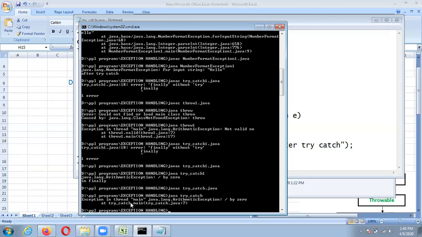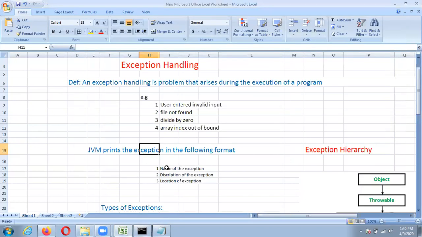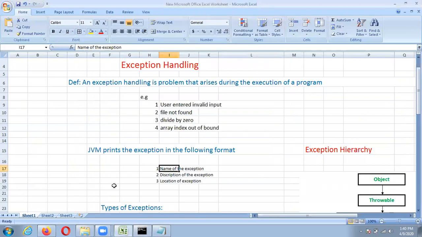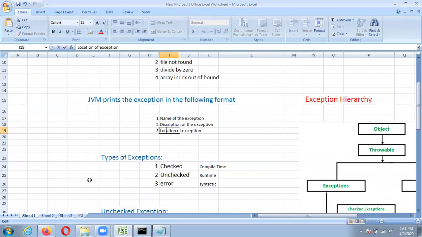First it gives the name of the exception, then the description of the exception, that is what the exception actually is. Here the name of the exception is ArithmeticException, which is in the lang package. The description is divide by 0, and the last one is the location, that is TryCatch.main, where TryCatch is the name of the class. In the main method we are getting this exception, so that is the location. So JVM prints an exception in the following format: first the name, then the description, and then the location of the exception.